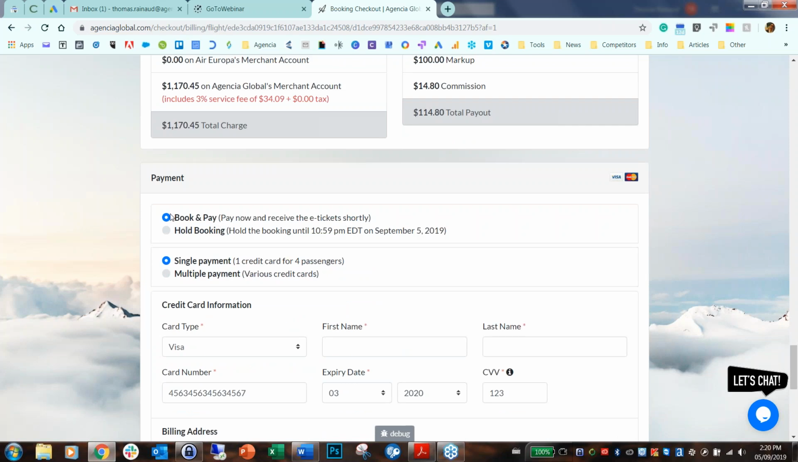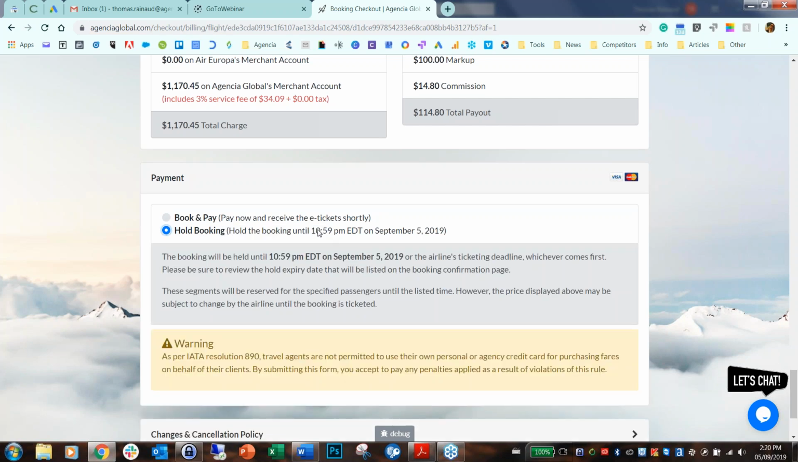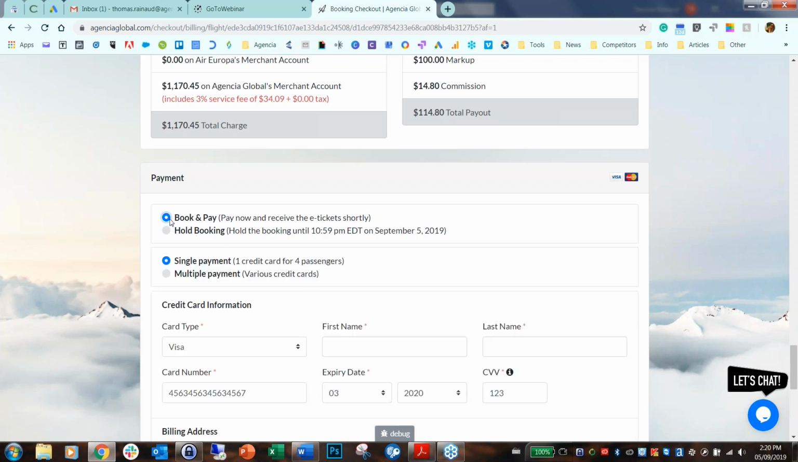As you can see here, now is the time to pay. So as you can see, book and pay, obviously it's the option to book now. We also allow for a hold the booking option. The time varies, but usually it's until 11 or 12 p.m. on the same day. In this case, it's until 10:59. So you can hold the booking, but you eventually have to pay within the same day, or else you lose the booking. For the purpose of this demonstration, we're just going to book and pay right now.